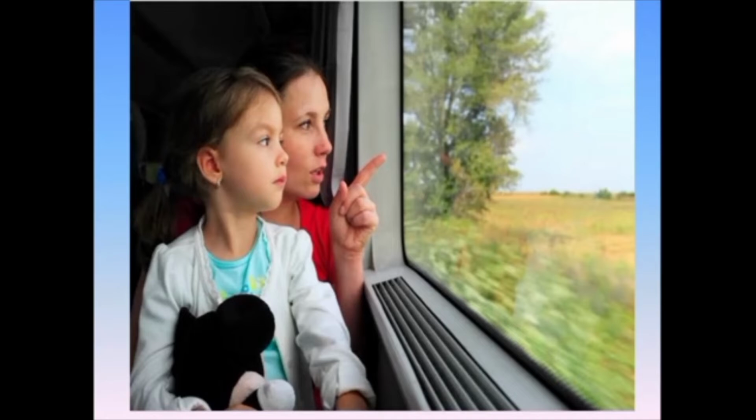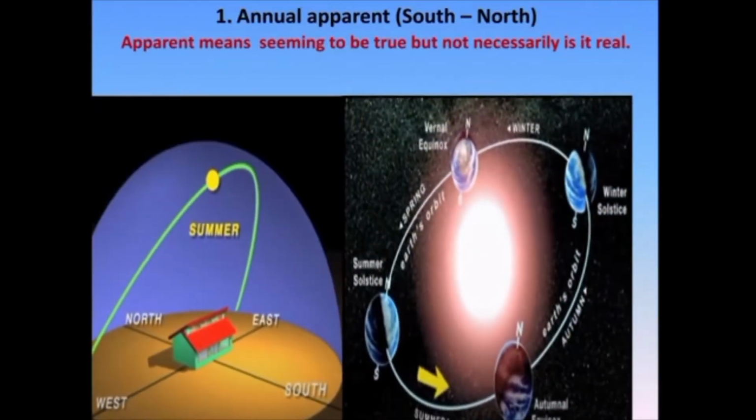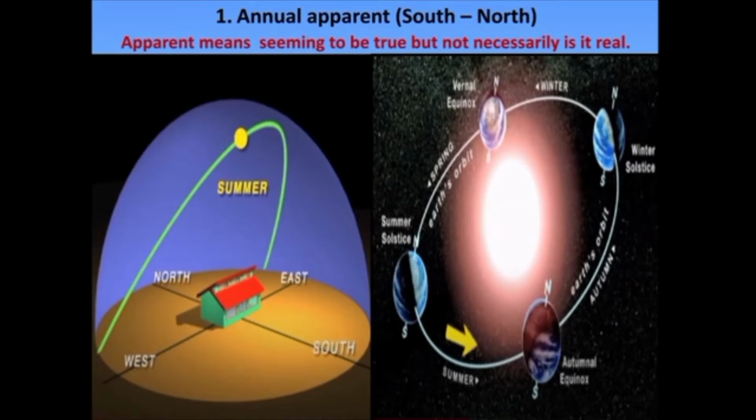In the same way, the earth is rotating and revolving around the sun, whereas the sun is stationary at one place. We feel that the sun is moving, but it is positioned in one place and the earth is rotating and revolving. Now, children, here you can see that there are two pictures.